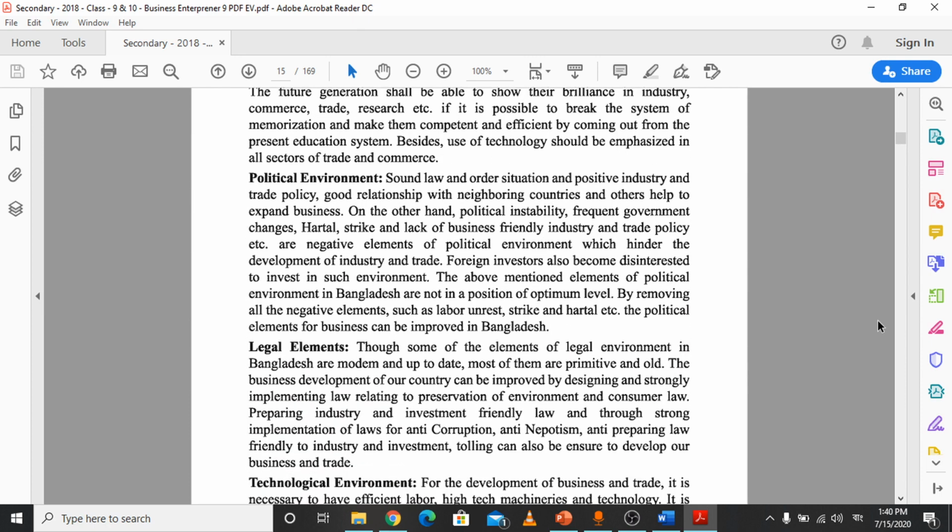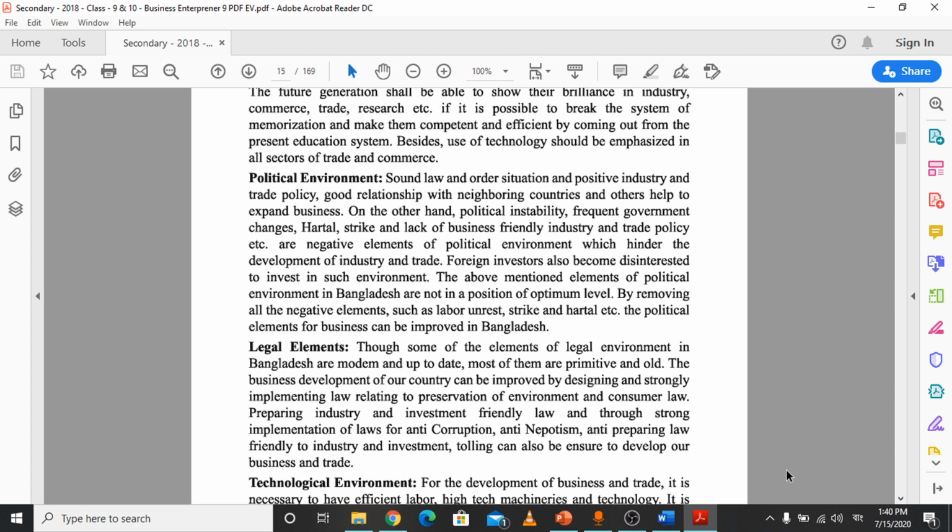Some of the elements of the legal environment in Bangladesh are modern and up to date, but most of them are primitive. So if you want to do business easily and successfully, you have to follow the rules, regulations and laws that are implemented or executed by your sovereign country. These laws should be followed when you form a business or when you execute the business organization.